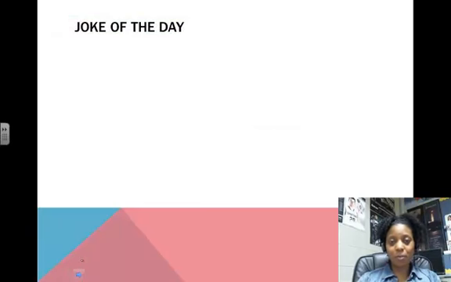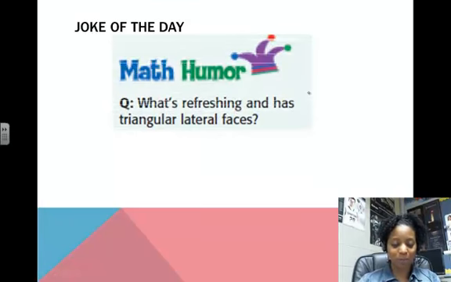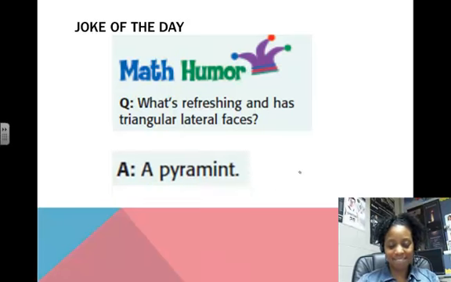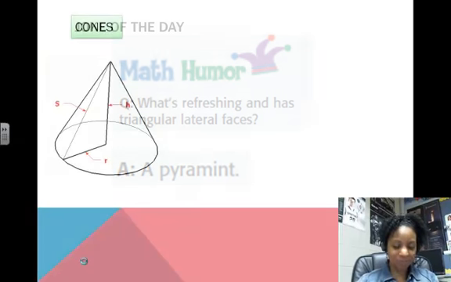All right, somebody, I can't remember who it was, asked me for a joke of the day in here because they were told that there were jokes in the math textbooks or in your geometry books, so here you go. Little math humor. What's refreshing and has triangular lateral faces? A pyramid. Haha. Okay. Not that funny, but hey, I threw it in there because I was asked to.